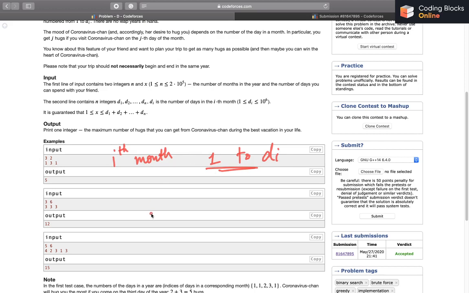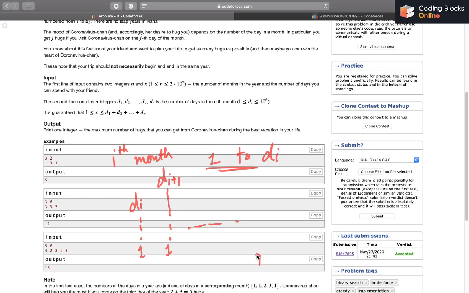Okay, now first of all, let's assume we start our stay on the first of this month, and then I have di, and then 1, 2, maybe d of I plus 1, and so on, some months. If I decide that I want to start the stay on the first of this month, let me find till when my journey will go.